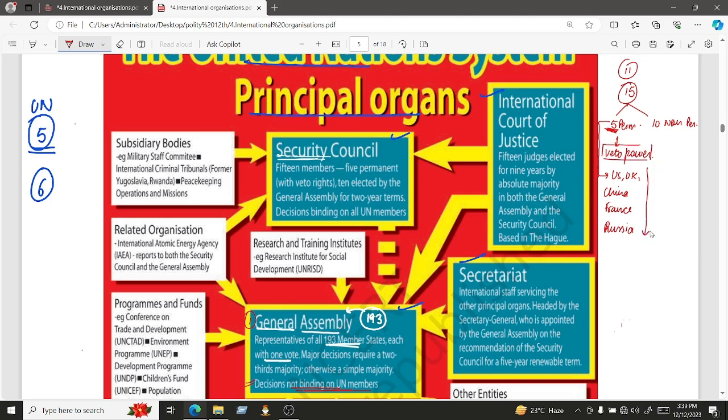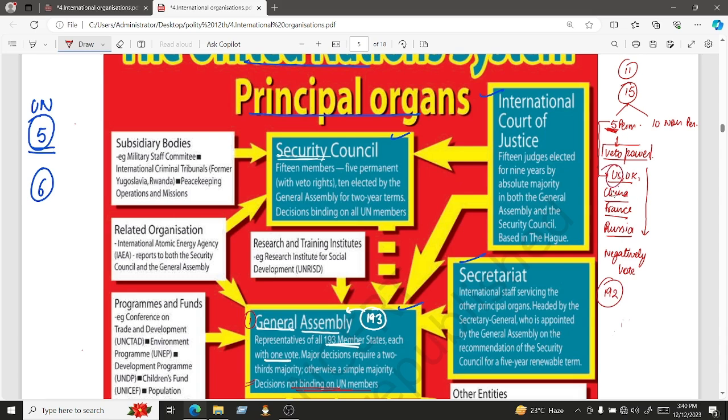Now what is this veto power? This veto power is the ability to negatively vote on a decision. That means if any of these countries is not willing to pass a resolution, then they can simply stall the decision altogether. It doesn't matter whether the remaining 192 countries want it or not. If any of these countries votes against it, then that decision would not be passed. That is the power of veto.